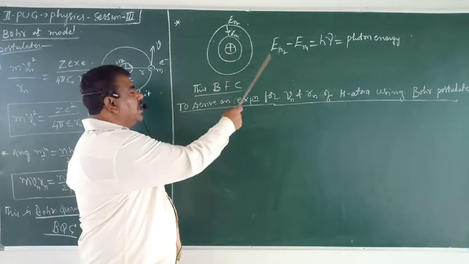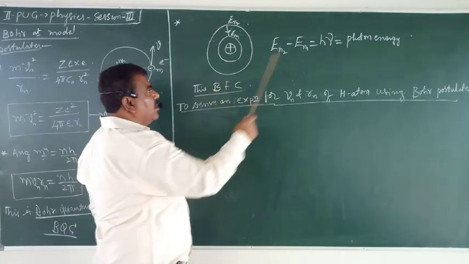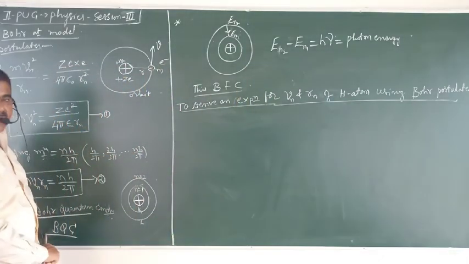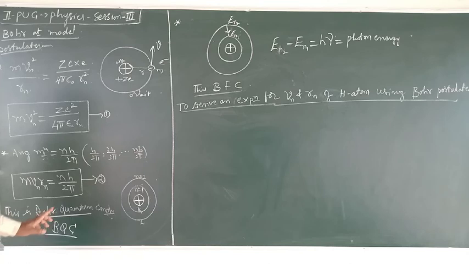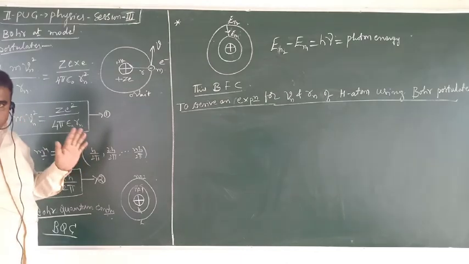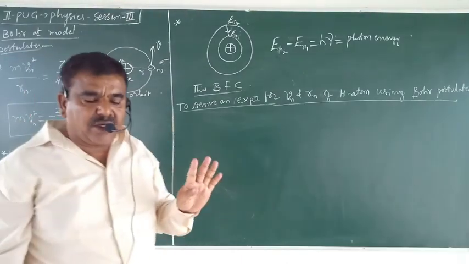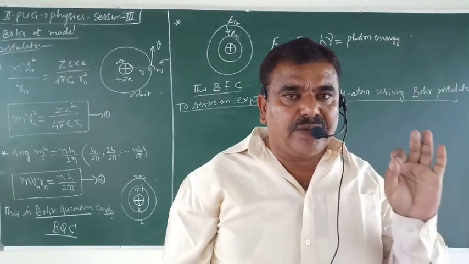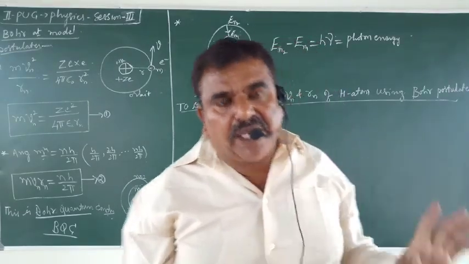This condition is called Bohr frequency condition. This is called Bohr quantum condition. Please understand these things very clearly. So Bohr's theory is based on these three postulates. So know these three things very clearly.